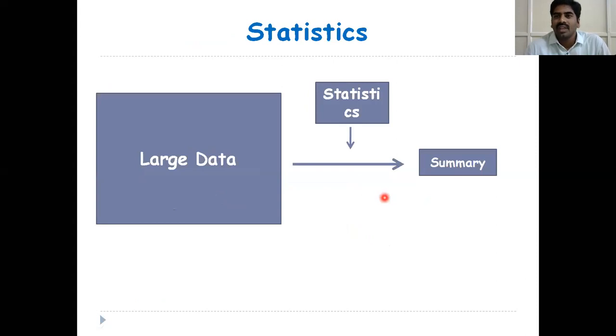So what is the main aim of statistics? In real time, we have large data, but we require summary results. By using appropriate statistical methods, we can summarize the large data.